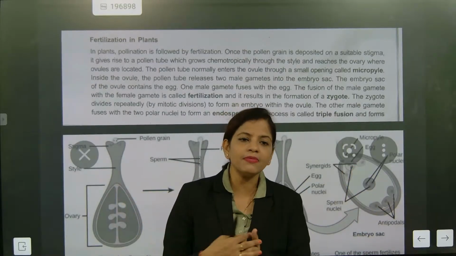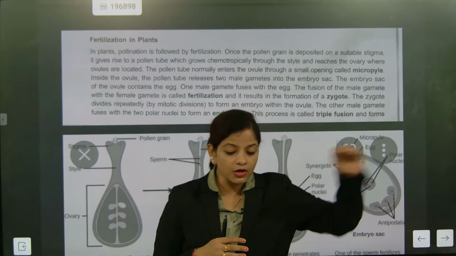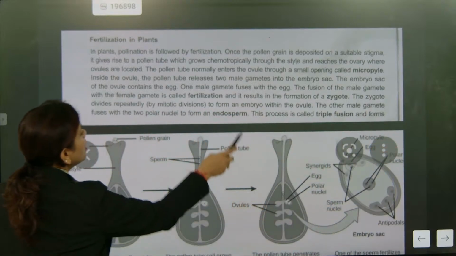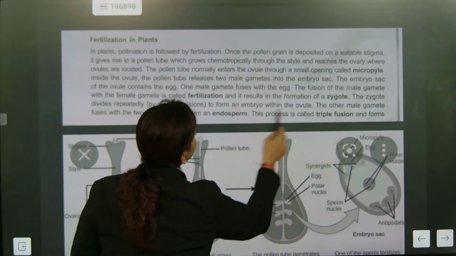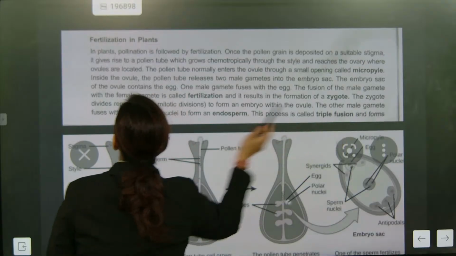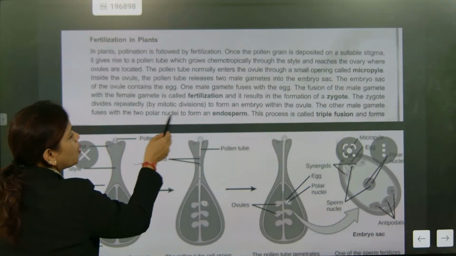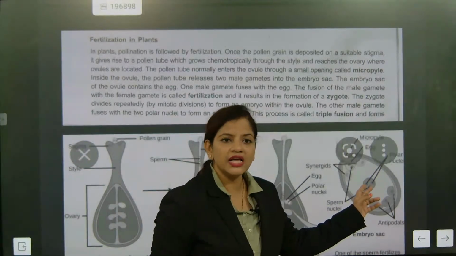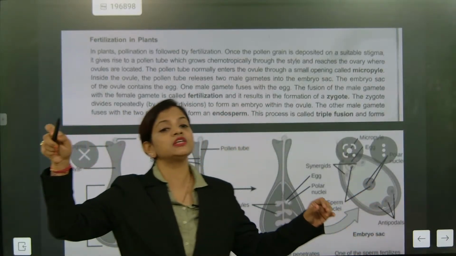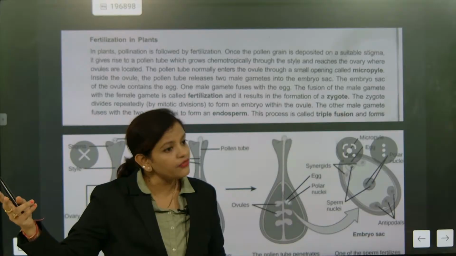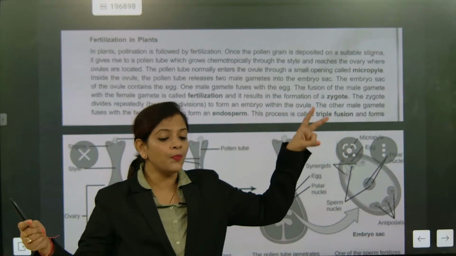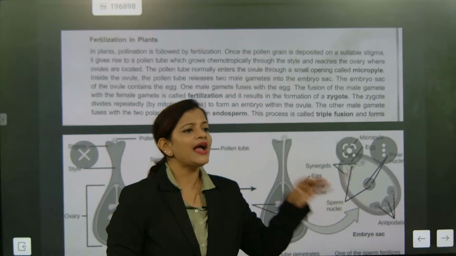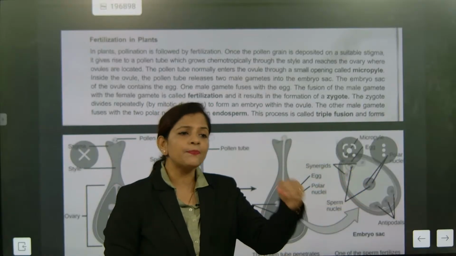But another male gamete is not going to fuse with the egg. It is going to fuse with the polar part. The other male gamete fuses with the two polar nuclei. One fuses with the egg, another one fuses with two polar nuclei. That's the big difference here. And that's what is called triple fusion.